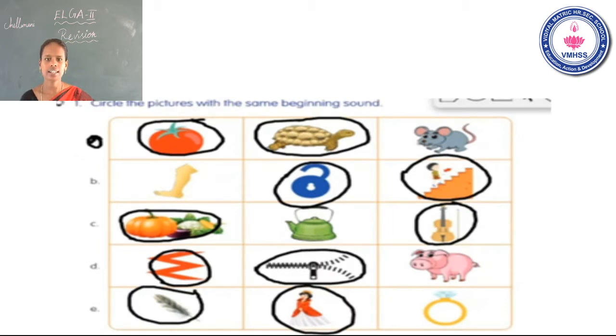Yes, the best answer is tomato and turtle. The two pictures have the same beginning sound. That sound is T. Next one unlock, up. Second answer is unlock and up have the same beginning sound. Next C1, vegetables and violin have the same beginning sound. That sound is U. Next D1, zigzag and zip have the same beginning sound. That sound is Z. And last one, full and queen have the same beginning sound. That sound is Qua. Is that clear? Now go to the next one.